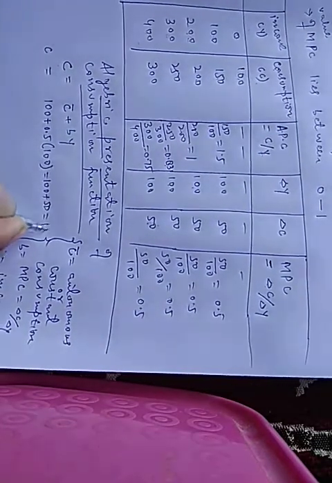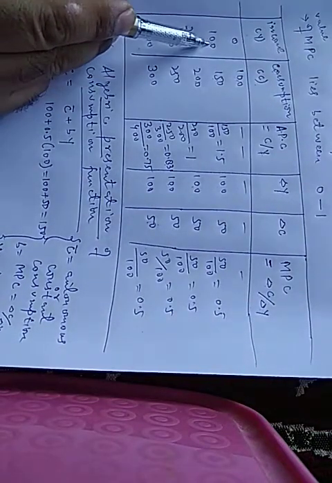It will be equal to 150. Consumption is 150 when income is 100. Y is income equal to 100, marginal propensity to consume is 0.5 at this level, and autonomous consumption is 100, so it is equal to 150.